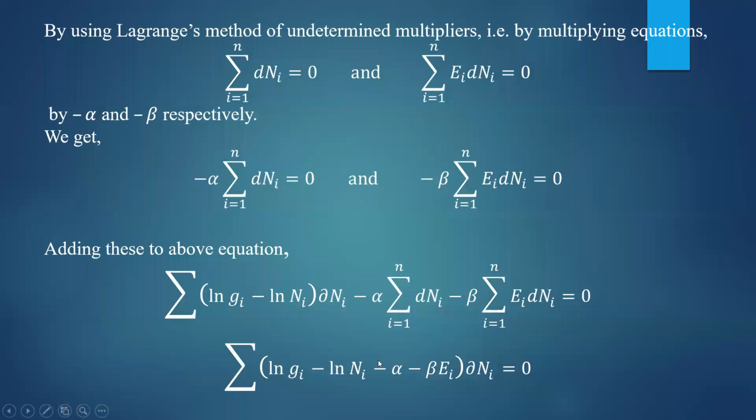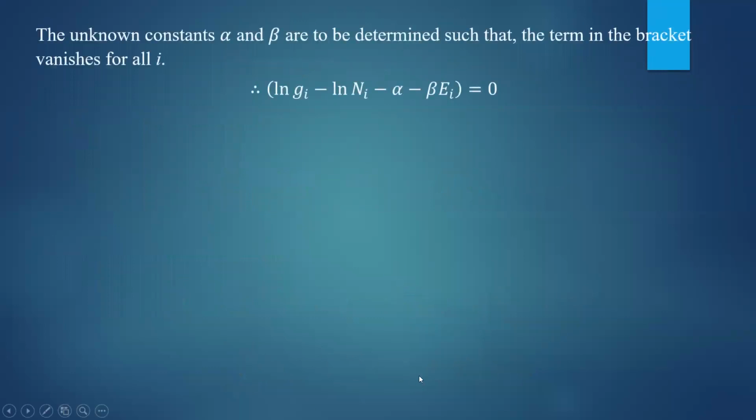Therefore, each and every term in the summation should be 0. The unknown constants alpha and beta are to be determined such that the term in the bracket vanishes for all values of i. Therefore, ln of gi minus ln of ni minus alpha minus beta into ei should be equal to 0. Next, rearrange them. Consider ln of ni, that will be equal to ln of gi minus alpha minus beta into ei.